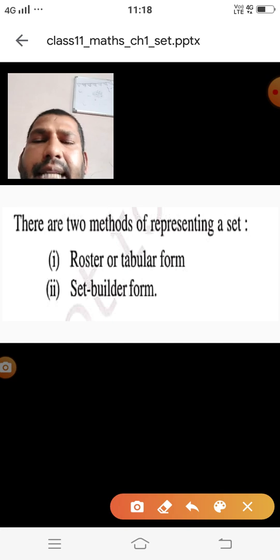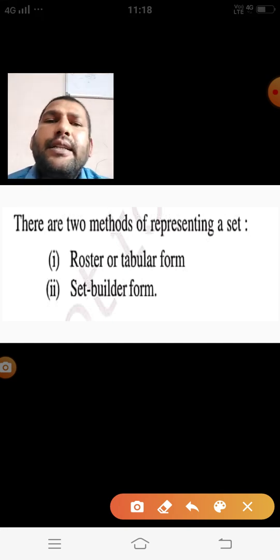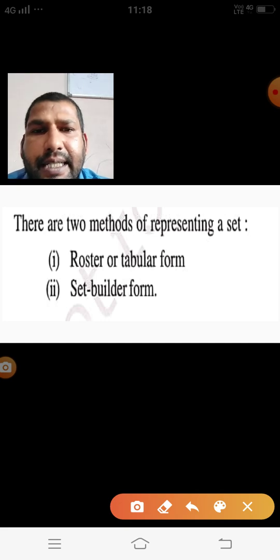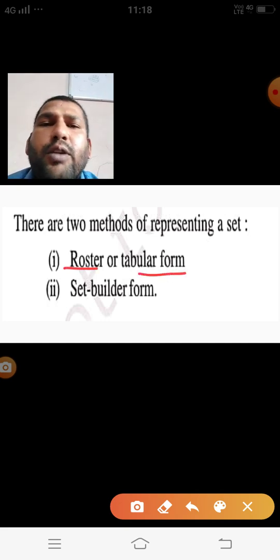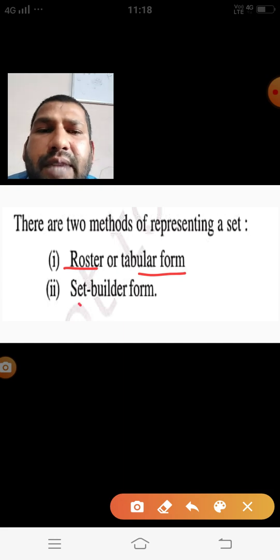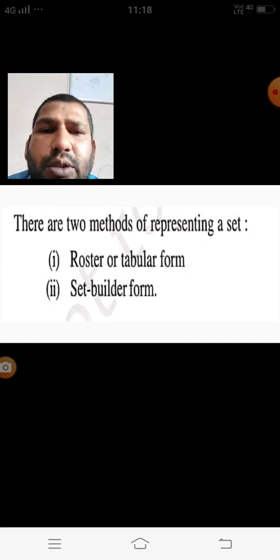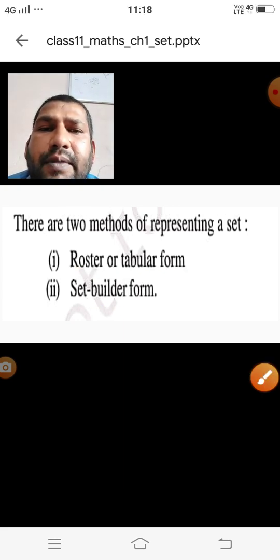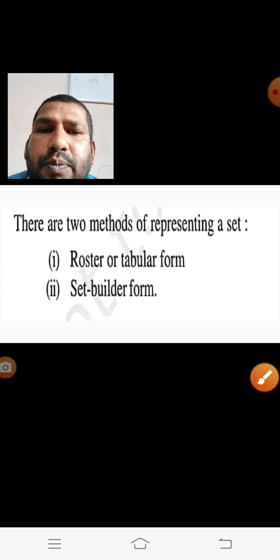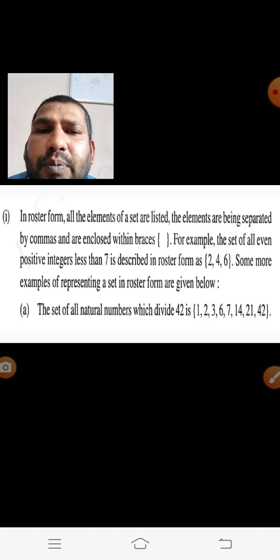Then for representing a set, there are two methods of representing the set. The first one is roster or tabular form. We call this roster form, or you may call this tabular form. And the second one is set builder form. We have gone through these two concepts: we are representing a set by roster form and set builder form.